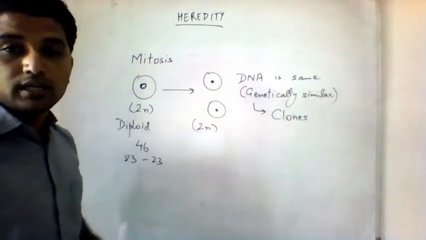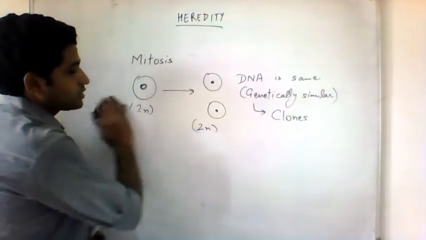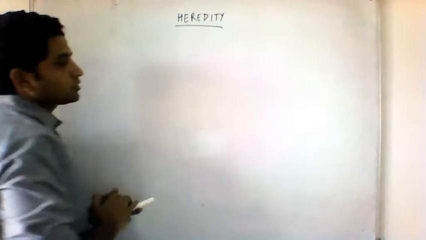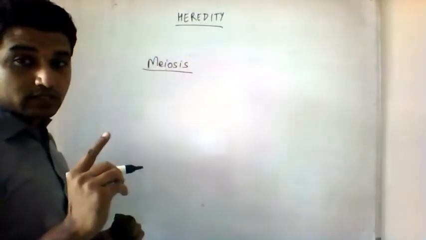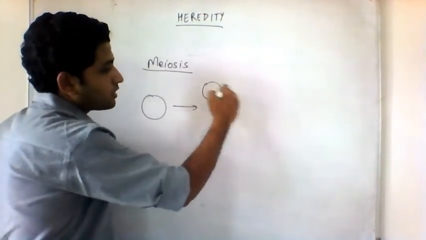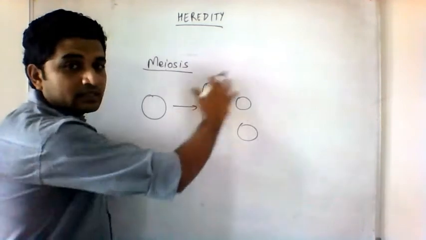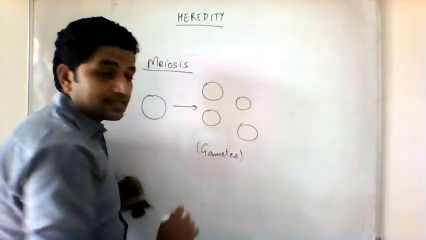But this is not the only type of cell division. You might have studied another type of cell division called meiosis. Remember, that is important for us. Meiosis is a cell division in which one cell produces 4 different cells. These cells are called gametes.